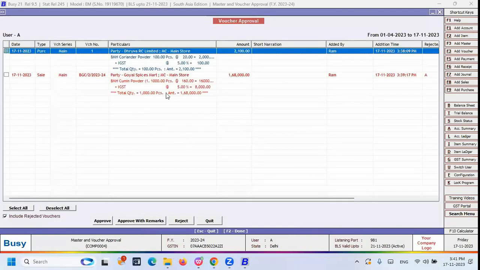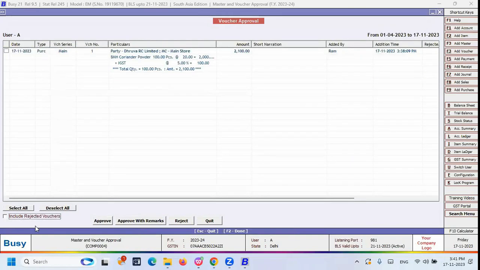After the rejection, the voucher is shown in red color. Before that, it was in blue color. Once you reject it, it is shown in red color. Otherwise, if you want to hide these rejected entries, you can do one thing. On the left side bottom of the screen, one feature is there, include rejected vouchers. You can just untick that. After unticking this feature called include rejected vouchers, you can see only the pending approval vouchers here. You cannot see the rejected vouchers on this screen.